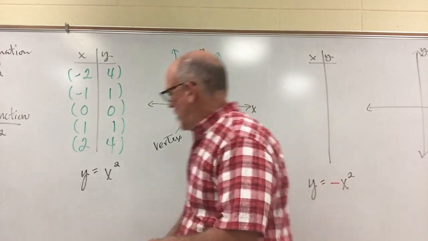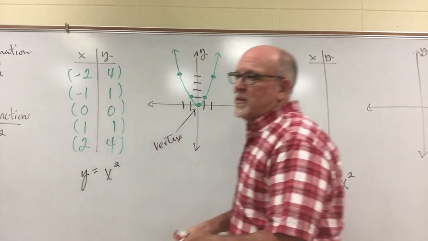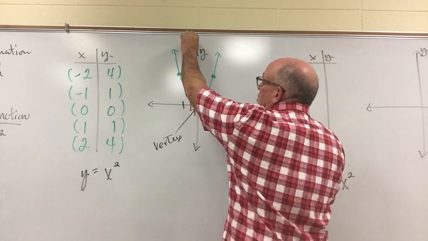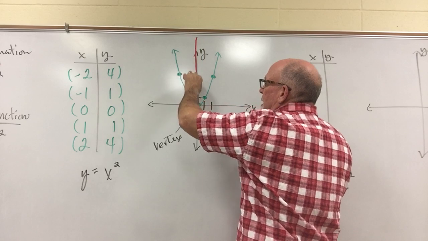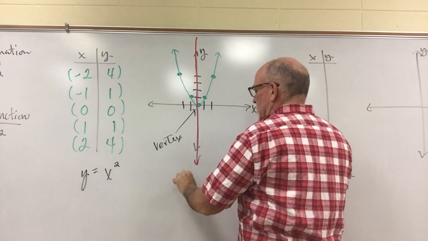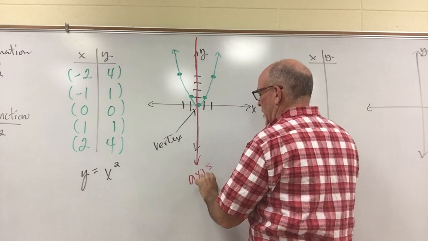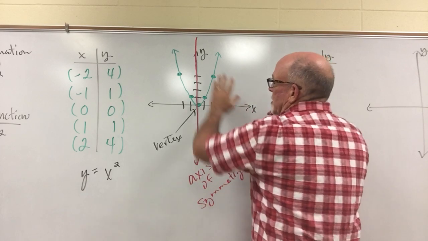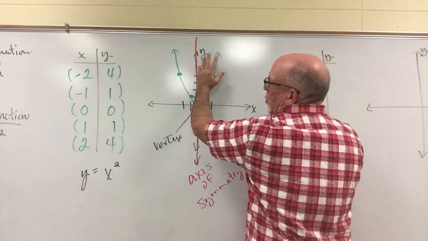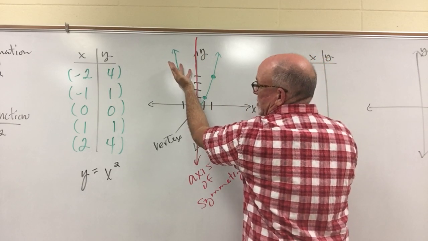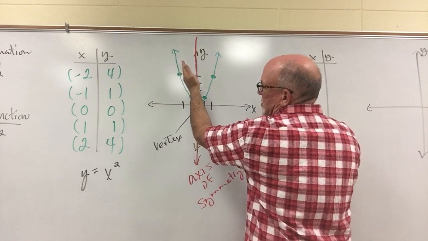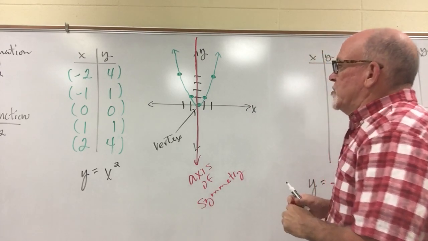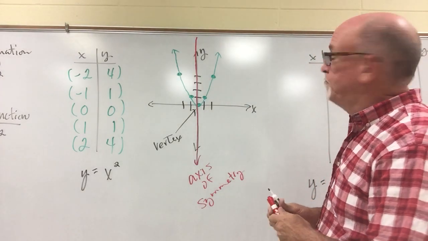There's also what we call the axis of symmetry. This picture, if you will, is symmetrical to the y-axis. This is called the axis of symmetry. It means the right-hand side can fold over the axis of symmetry, or in our case, the y-axis, and match up exactly with what's on the left side. So that's kind of interesting. Again, this is the parent function.